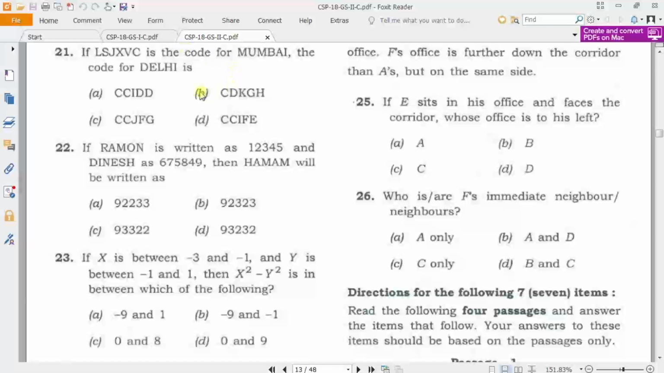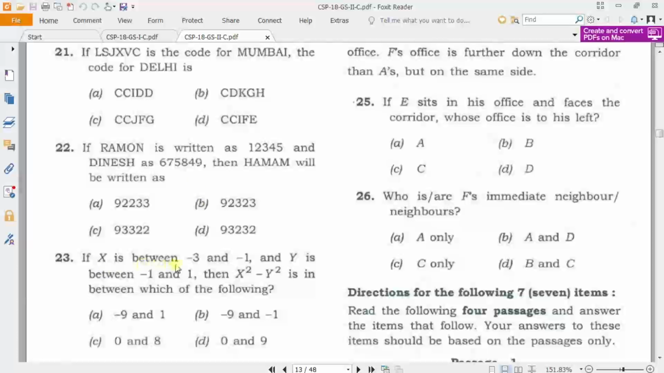And this is the thing, sometimes this type of question will take maximum time. This might look very easy, but it will take some time. If Raman is written as 1 2 3 4 5 and Dinesh as 6 7 5 8 4 9, so again this is also a logical question. It will also take some time, so I suggest you skip these kinds of questions in the first round.